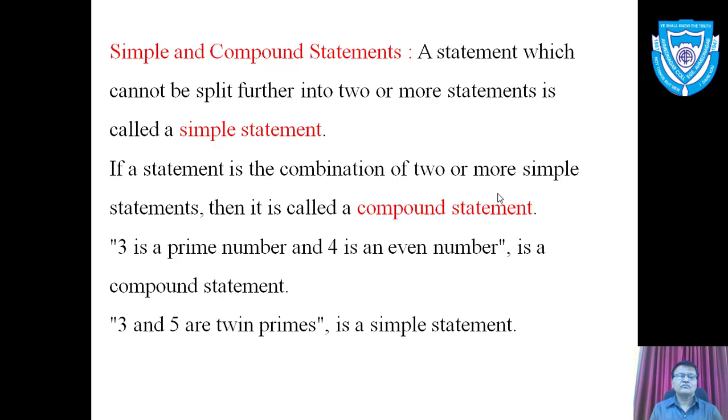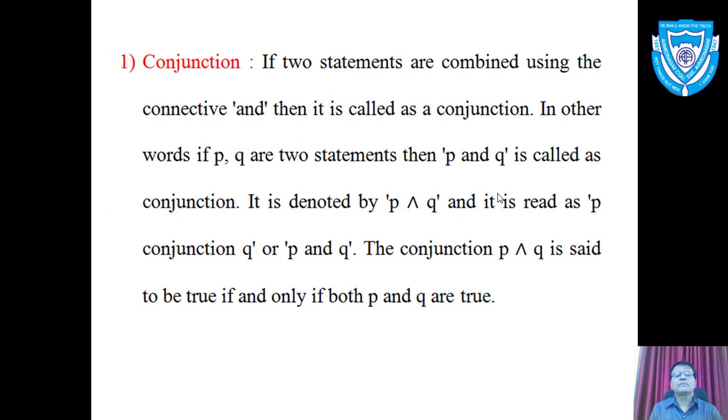Next example is 3 and 5 are twin primes. This is a simple statement. Why? Because we cannot split this statement into two simple statements. This is the only reason. We cannot break this statement into two smaller simple statements. Therefore, this statement is not a compound statement, it is a simple statement.